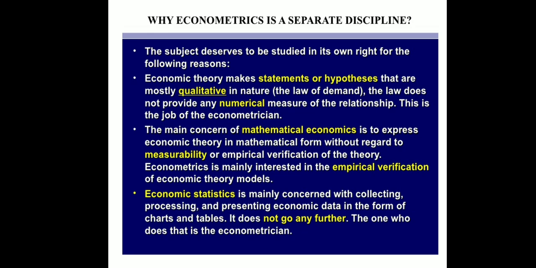But the theory itself does not provide any numerical measure of the relationship between the two. It does not tell how much the quantity will go up or down as a result of a certain change in the price. It is the job of the econometrician to provide such numerical estimates.